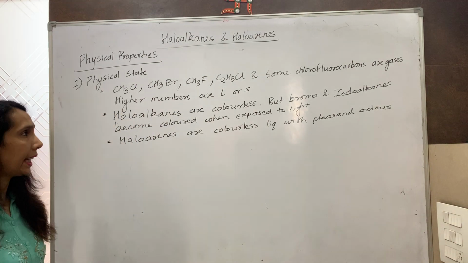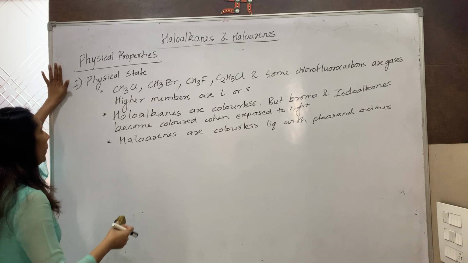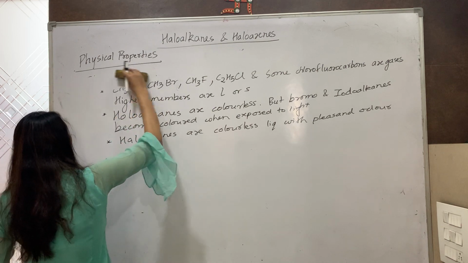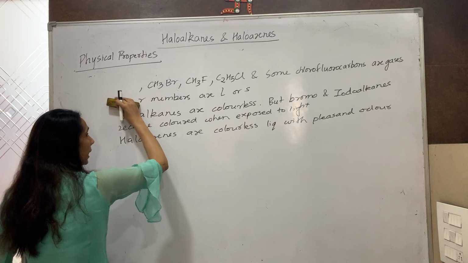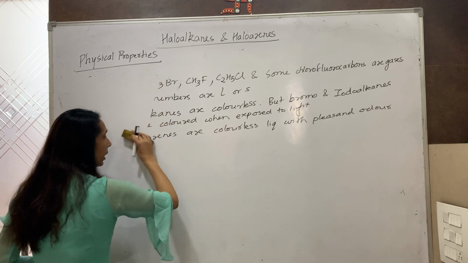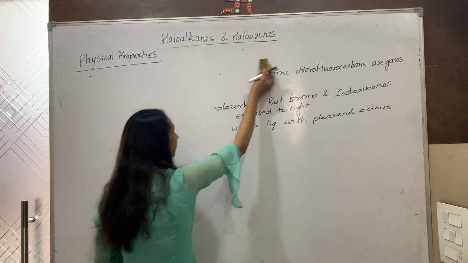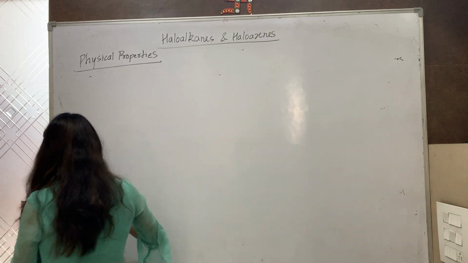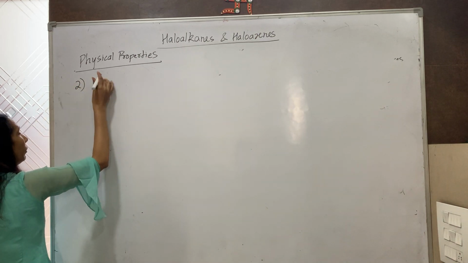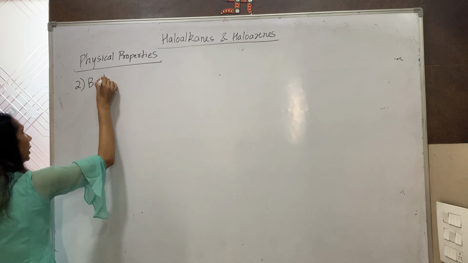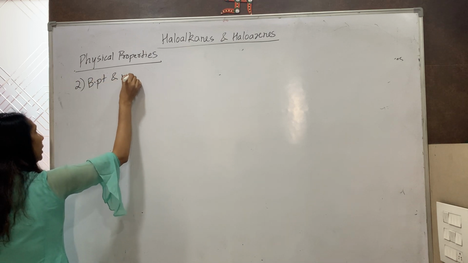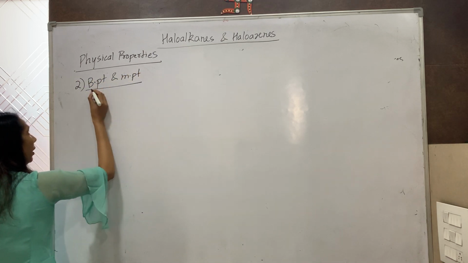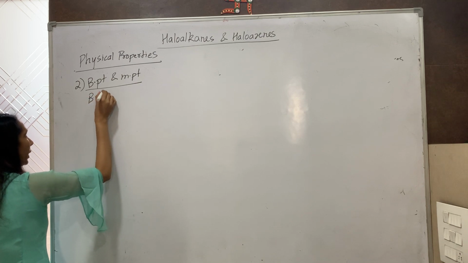Now we come to the second property of haloalkanes and haloarenes. The second property that we are doing is boiling point and melting point. First we are considering the boiling point.